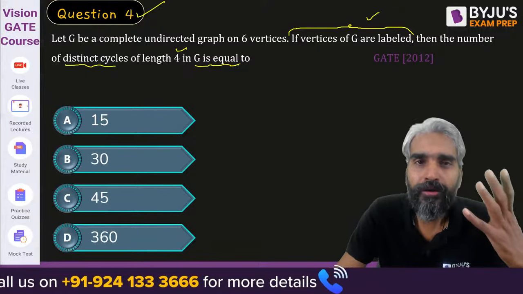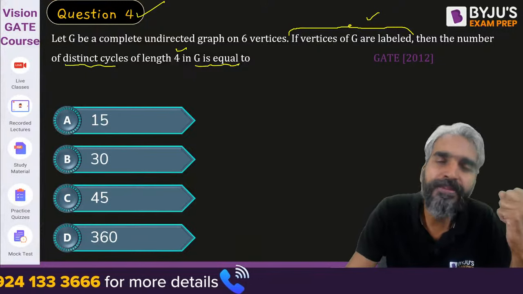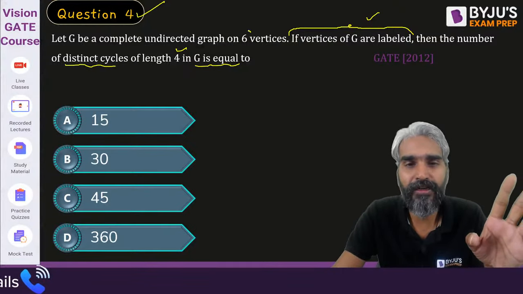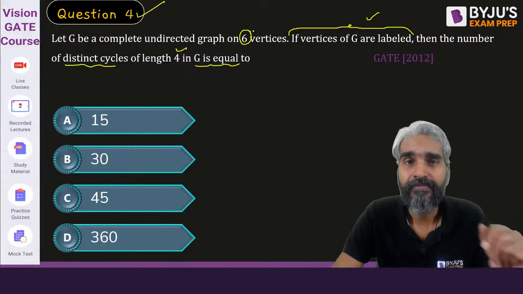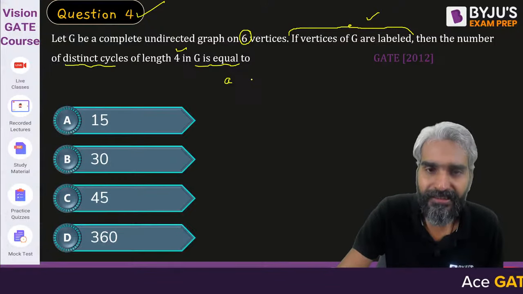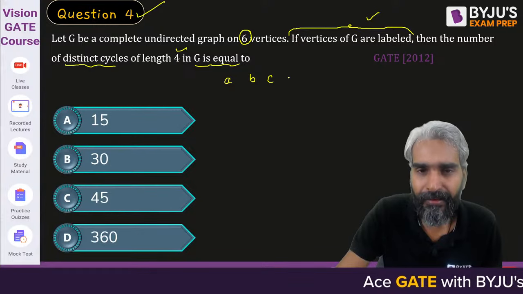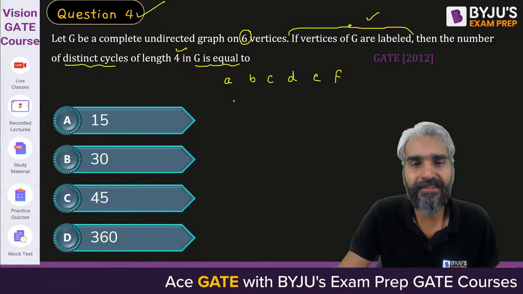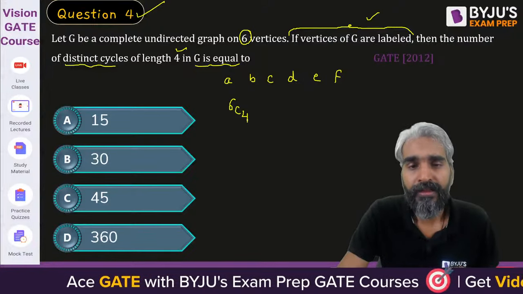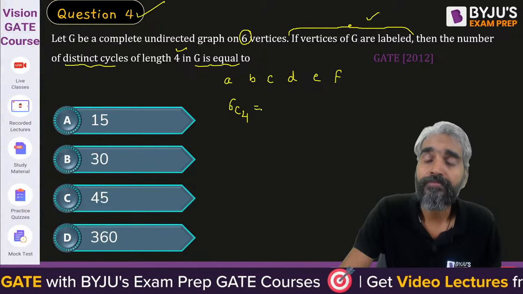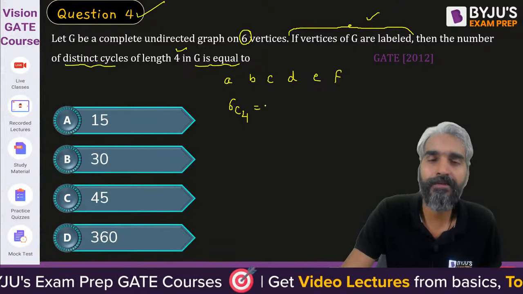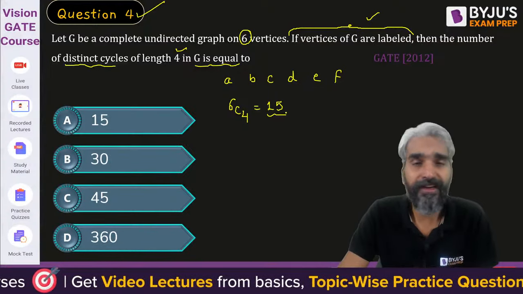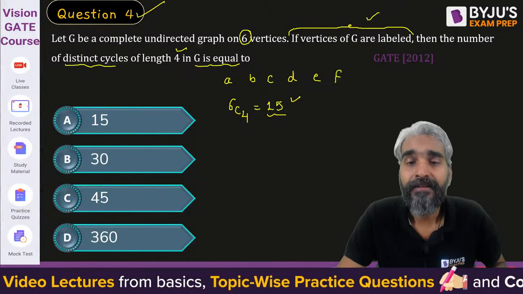Sir, to construct or to observe a cycle of length 4, there should be exactly 4 vertices. There cannot be 6 vertices. So out of these 6 vertices, let's assume the vertices in the complete graph K6 are A, B, C, D, E, F. Now, out of the 6 vertices, you can choose 4 vertices in how many ways? Sir, we can choose 4 out of 6 in 6C4 ways. So, 6 times 5 divided by 2, this will be 15. So you can choose 4 vertices out of 6 vertices in 15 ways.